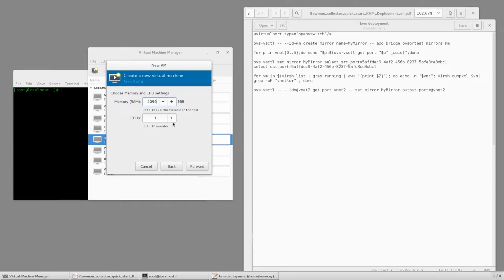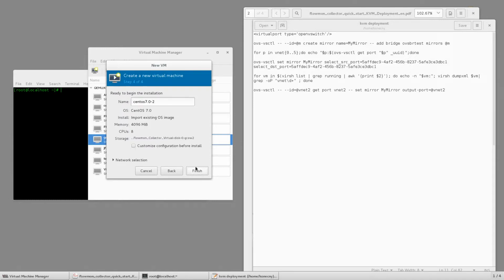You can find specifications on our public domain, and for these purposes, we'll go for 4 gigabytes of RAM and 8 CPU cores. Let's go forward. We'll choose some name. So for our purposes, it'll be Flowmon 9 test. We need to customize configuration before installing.